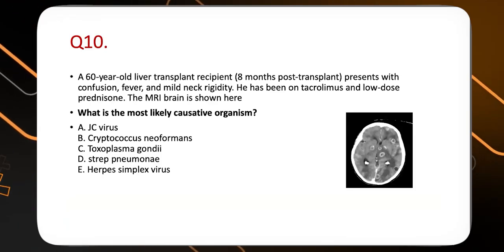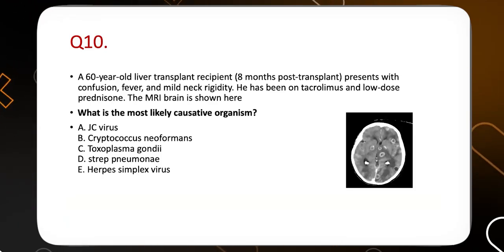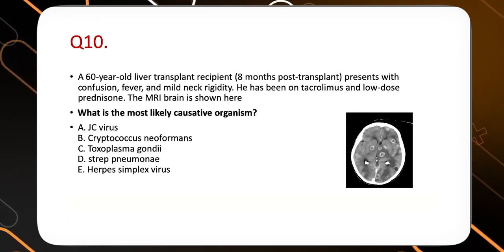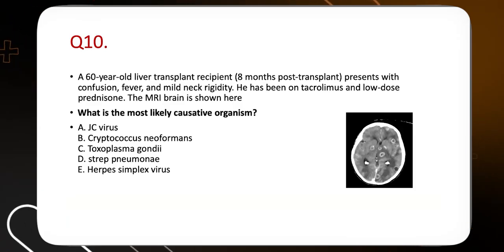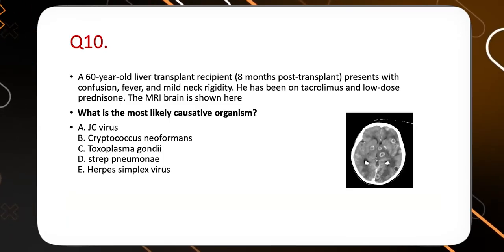Question number 10. A 60-year-old liver transplant recipient, 8 months post-transplant, presents with confusion, fever, and mild neck rigidity. He has been on tacrolimus and low-dose prednisolone. MRI brain. What does MRI brain show?